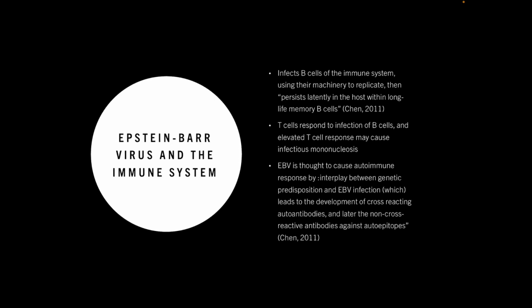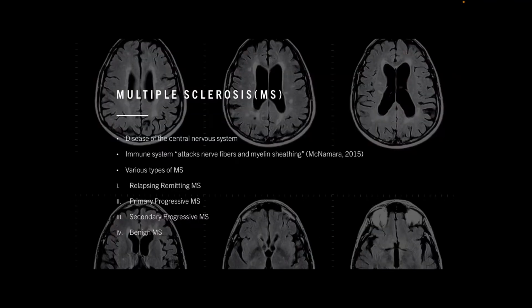And EBV is actually thought to cause the autoimmune response by interplay between genetic predisposition and EBV infection, which leads to the development of cross-reacting antibodies and later the non-cross-reactive antibodies against autoepitopes. So it has to do as well with your genetic predisposition, whether it's going to cause that autoimmune response. So MS is a disease of the central nervous system. And when you have MS, your immune system attacks nerve fibers in the myelin sheathing of neurons.